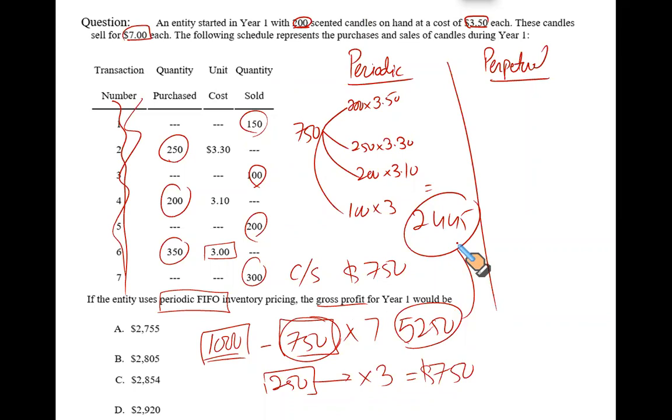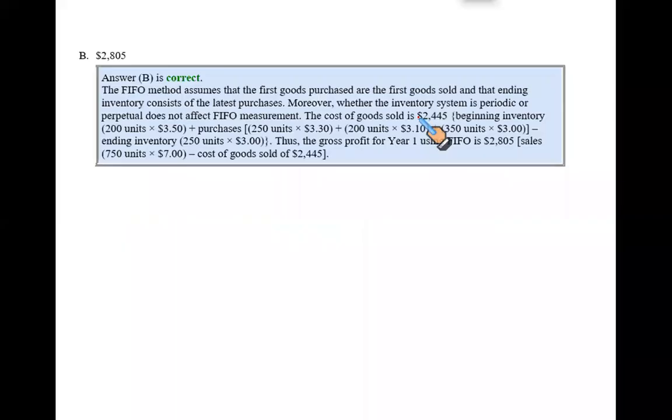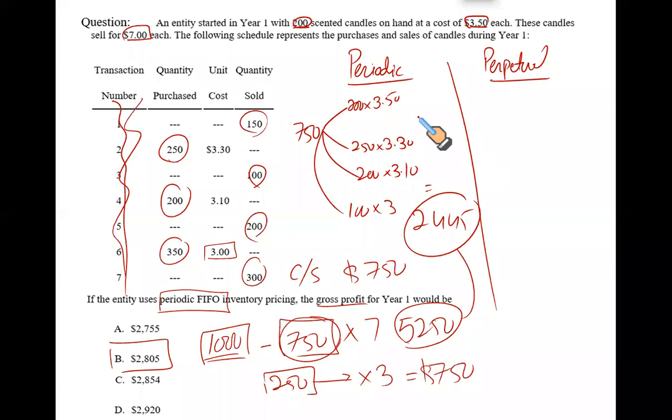So sales versus cost of sales gives you 2805. So this 2805 is your gross profit, and that's your answer, right? Why did it take long? Because we calculated the ending value, we calculated the CGS, we calculated the gross profit, but we didn't bother about the dates. But when you're using perpetual, things are much more complex.